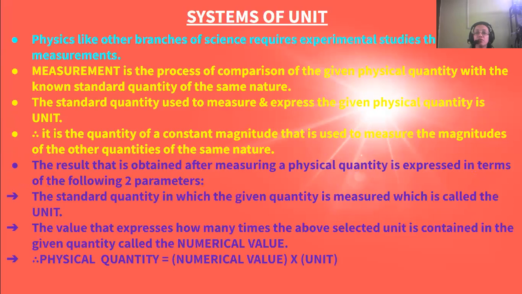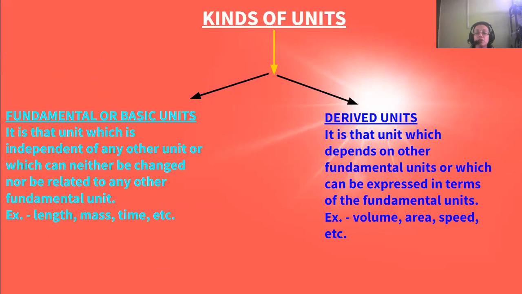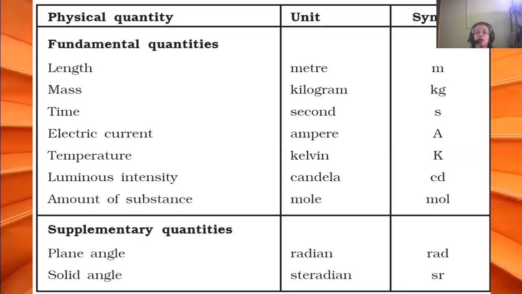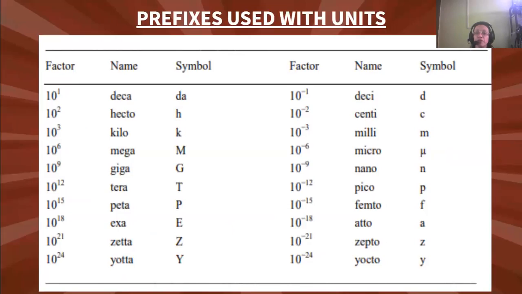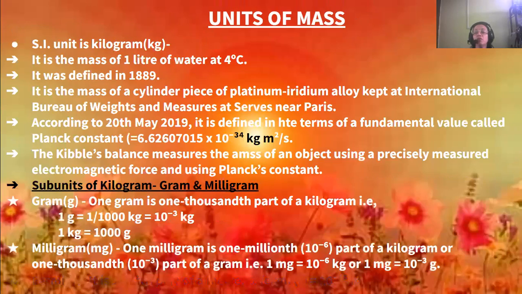So in my last video, I discussed about the units, then the examples of the units, what are the kinds of unit, how to choose a unit, what are the systems of unit, prefixes, and then units of length. Now, today I will be starting with unit of mass. Okay, so what is the unit of mass?